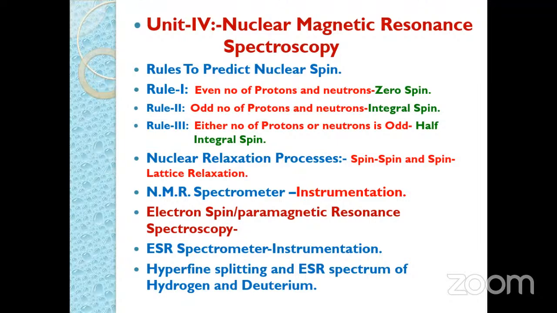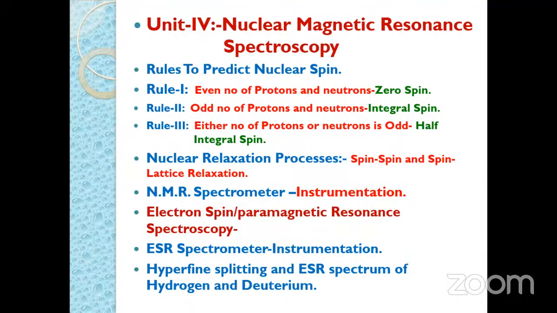Regarding this, we can consider different examples like boron. Then rule third, either the number of protons or neutrons is odd, or vice versa, and in that case we get the half integral spin. So here we consider the hydrogen H1 spectra or carbon 13, which has an odd number of protons and even number of neutrons. So here we get the half integral spin, and again here we can say these molecules show the NMR spectra.